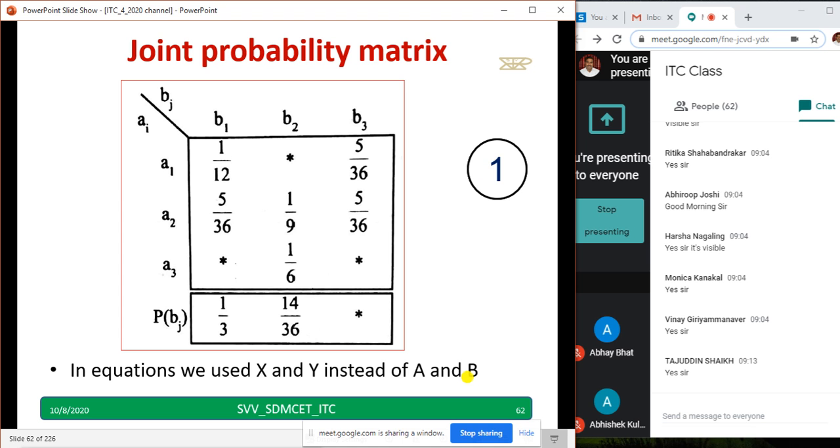Let us go to the next. Hope most of you have completed copying this joint probability matrix. Anyway, it will be visible to you in the next slides also. If you have missed one or two, you can note down. So let us go to the next.